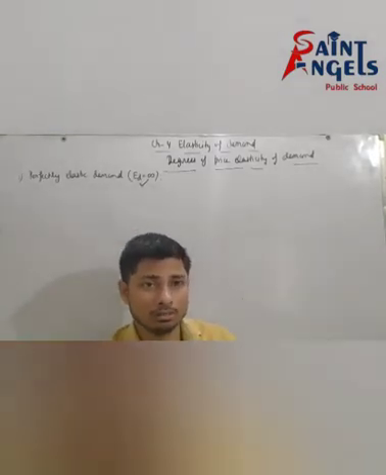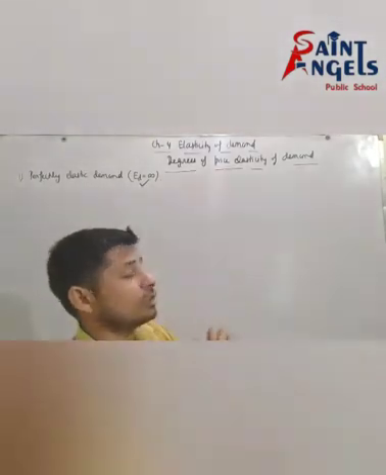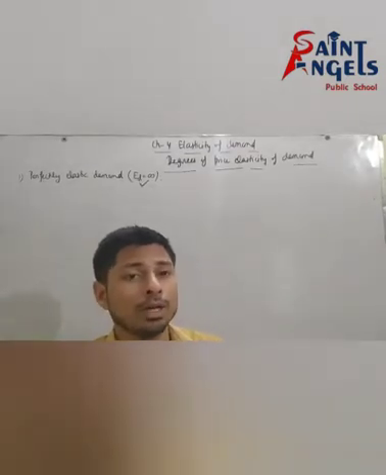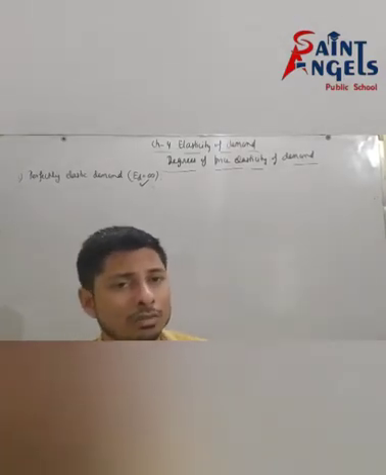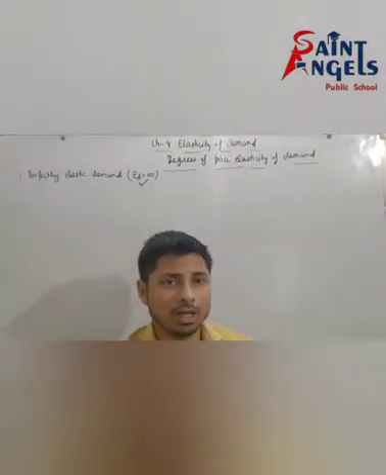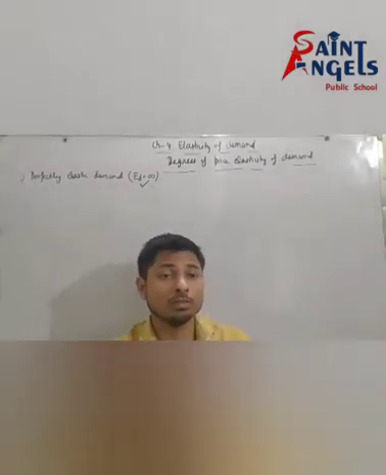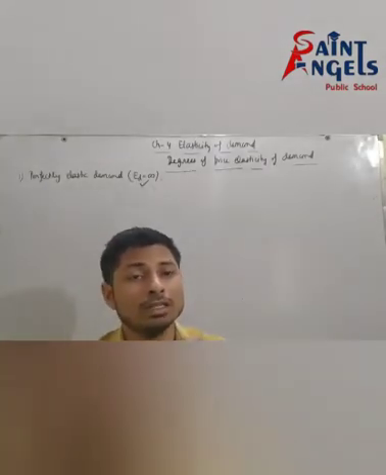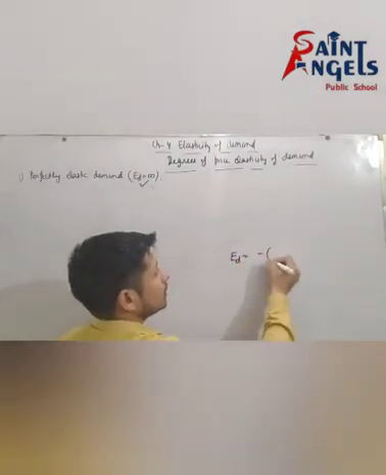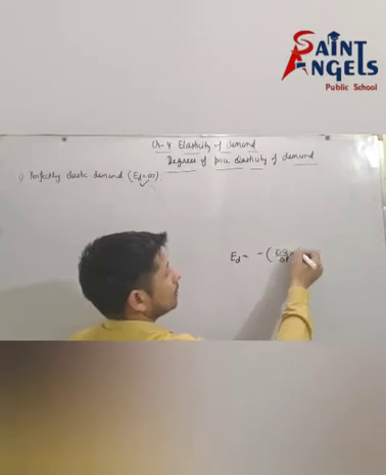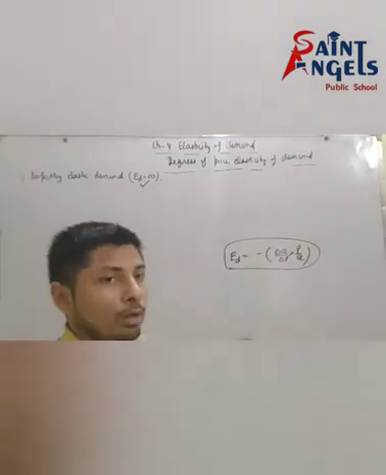And today in today's class we will discuss degrees of price elasticity of demand, because you know what we mean by price elasticity of demand. Price elasticity of demand refers to percentage change in quantity demanded with respect to percentage change in price. So this is the definition of price elasticity of demand, and we have also discussed the formula: ED is equal to minus delta Q divided by delta P into P by Q. This is the formula of price elasticity of demand according to the proportionate method.